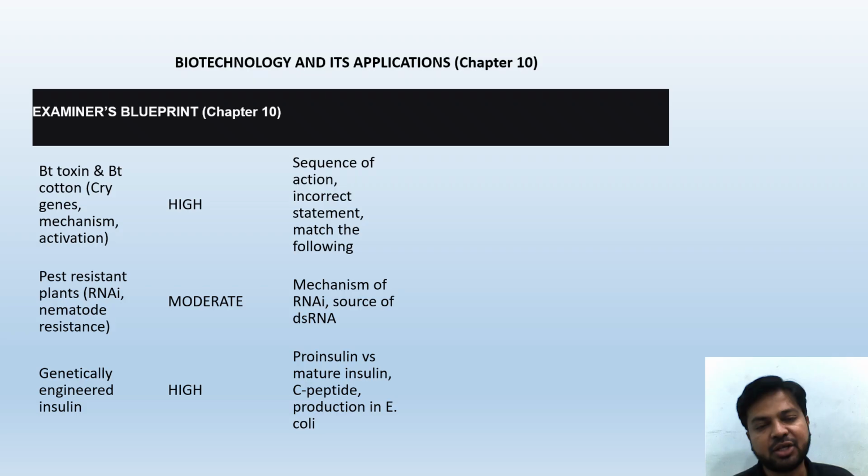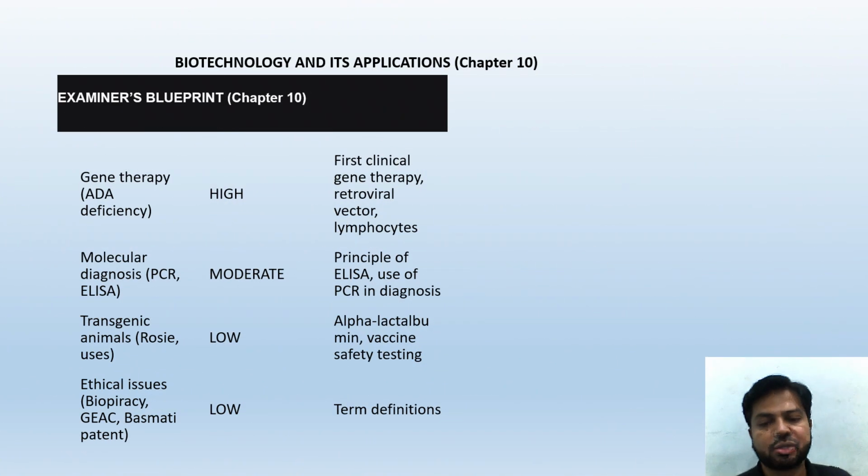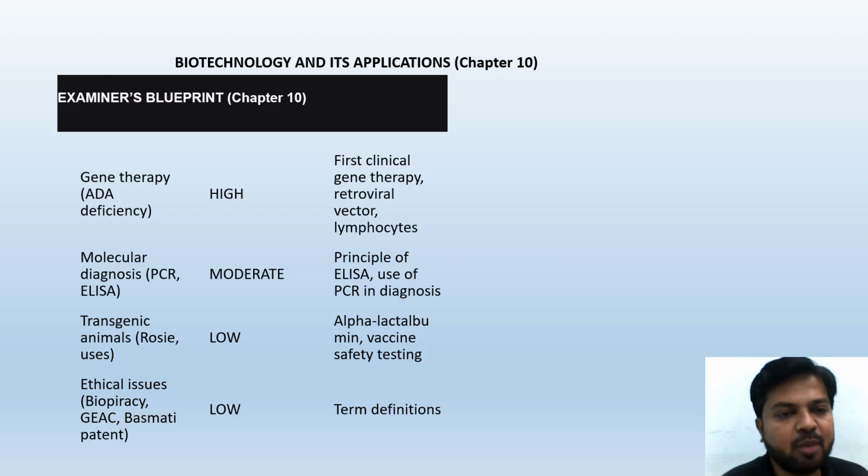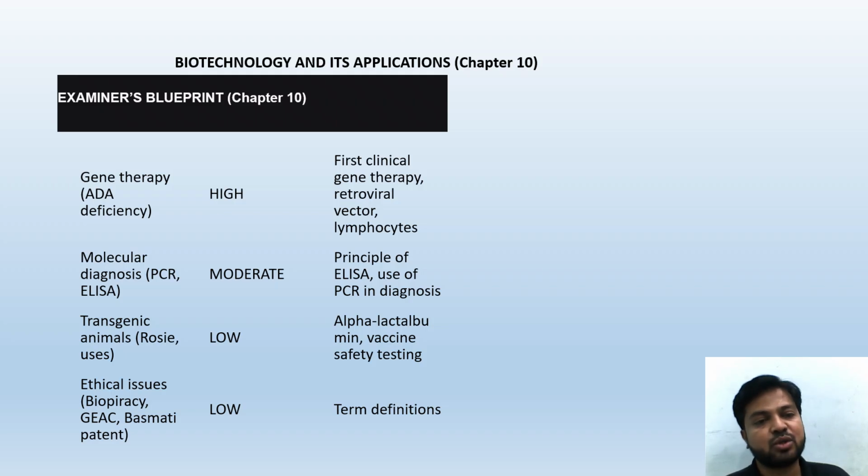Biotechnology and its applications, the 10th chapter. The examiner's blueprint: as in the 9th chapter also, we have seen which topics are very important: Bt toxin and Bt cotton, pest resistant plants, and genetically engineered insulin. These are highly important topics. We are going to study these topics in our classes. Now in the further slides, gene therapy, ADA deficiency, molecular diagnosis are very important. Sometimes low topics, like less important topics, are transgenic animals and ethical issues. But they might come, but highly important are the above said.